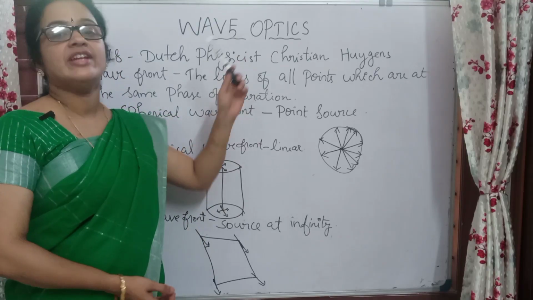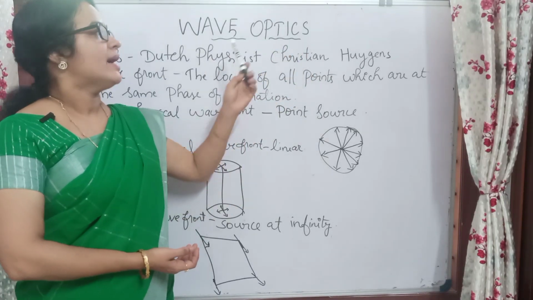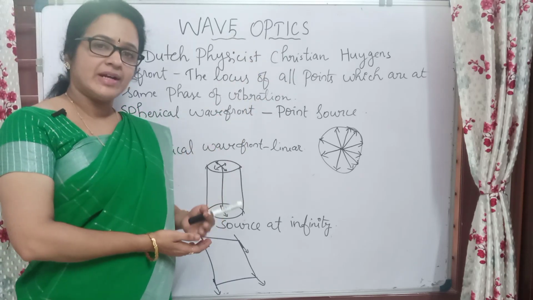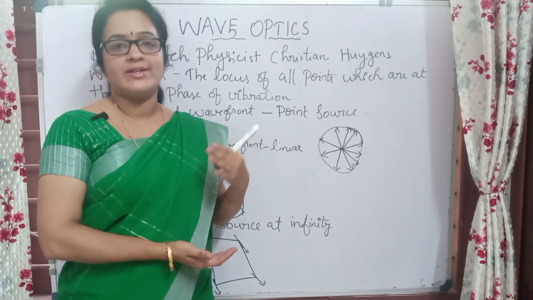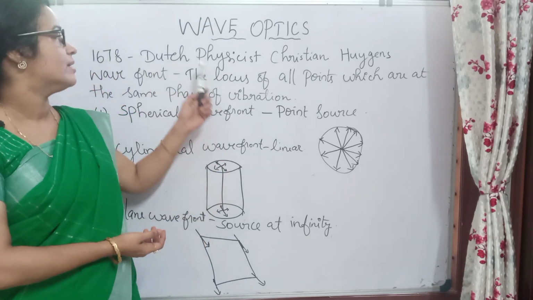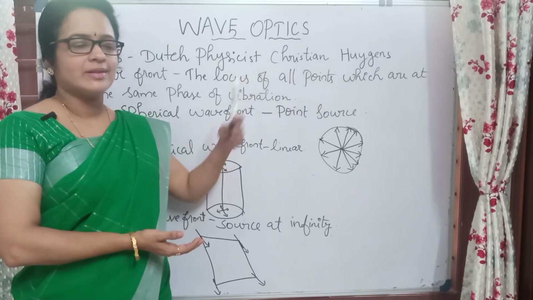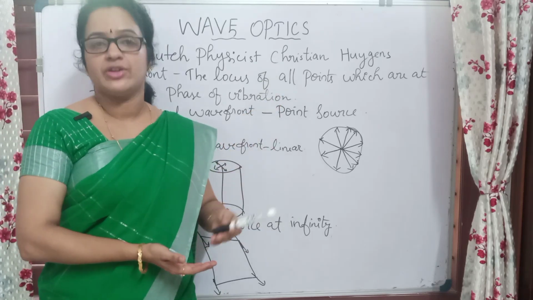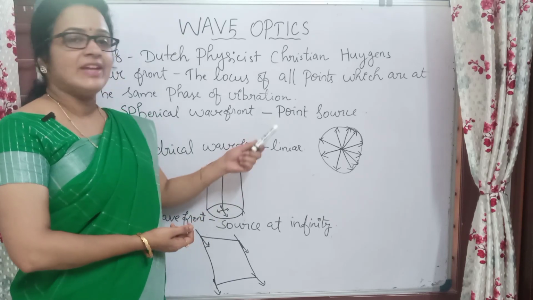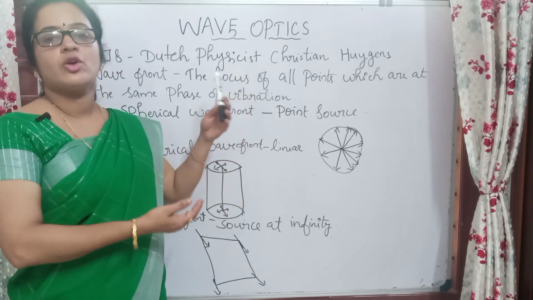Optics, we will study the wave nature of light. Optics means the study of light, which we have already studied, and wave optics means here we have to study the wave nature of light. In ray optics we considered light as a beam or a ray of light, right? But here we will consider the wave nature of light, and in 1678 the Dutch physicist Christian Huygens put forward the wave theory of light. According to that we can explain some phenomena like diffraction, interference, polarization, etc.